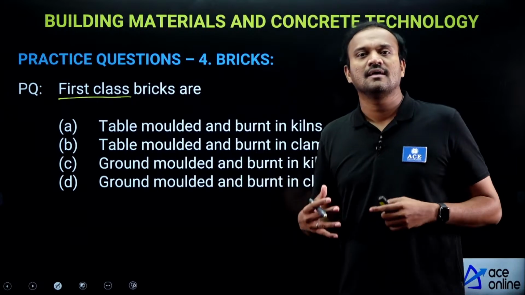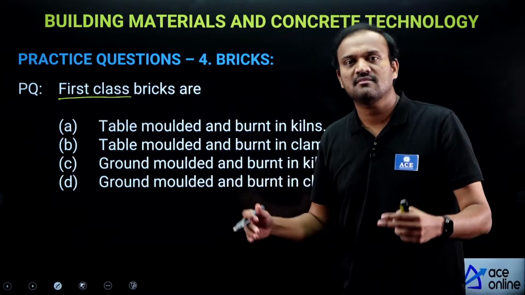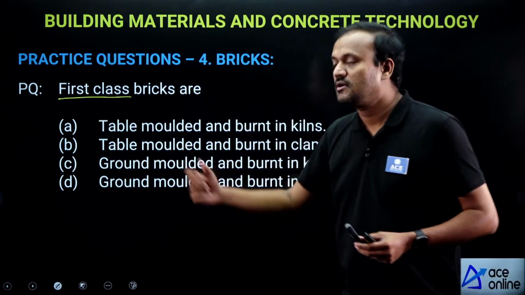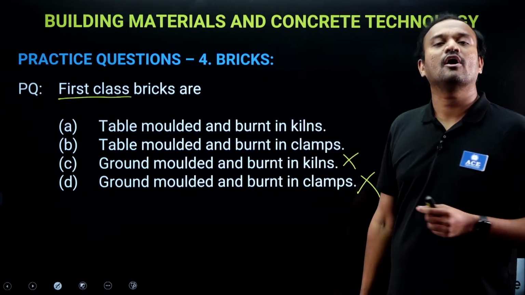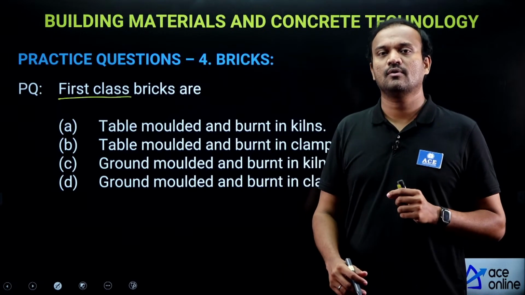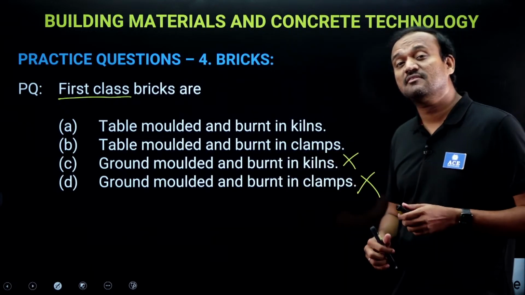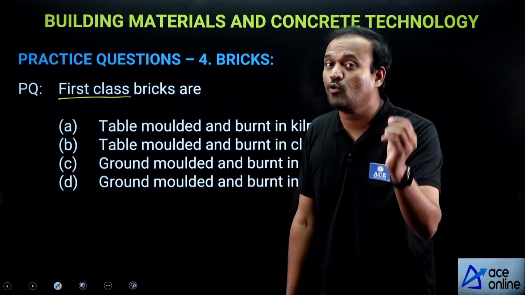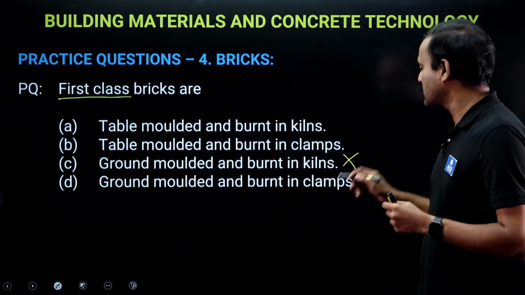See, in ground molding, the labor sits on the ground and makes the molded bricks on the ground. The ground is generally uneven, so you will not get a first class brick if ground molding is done. So, we use table molding, burnt in kilns or clamps. See, first class bricks have good strength. Now, for good strength, you cannot use clamps. What are clamps? Clamps are temporary masonry structures which give non-uniform and low quality bricks. So, we cannot use clamps for making first class bricks.